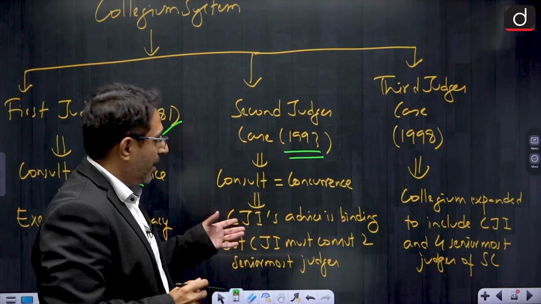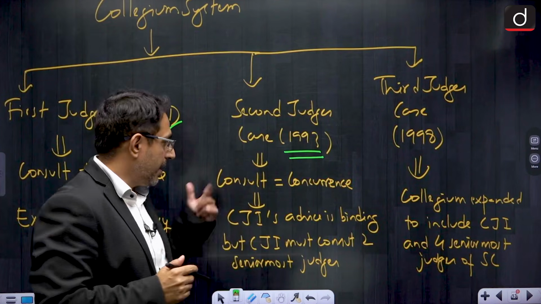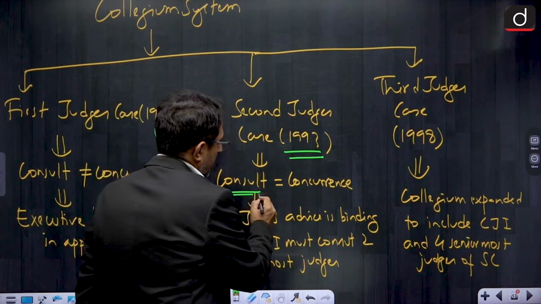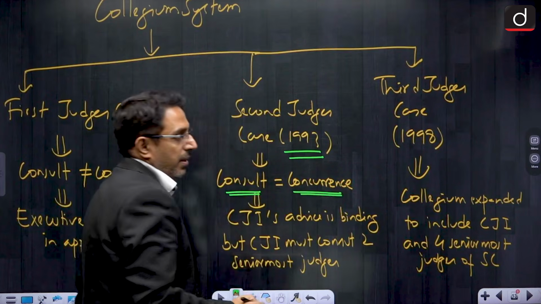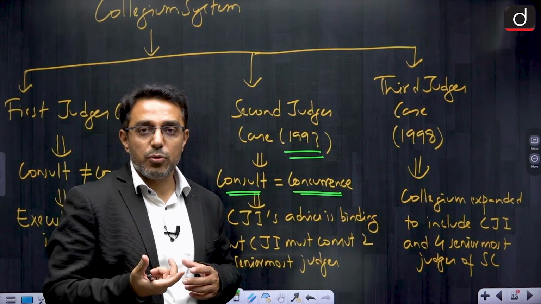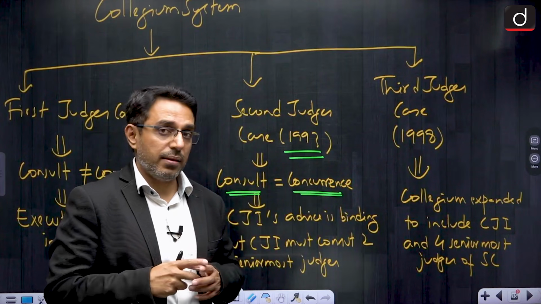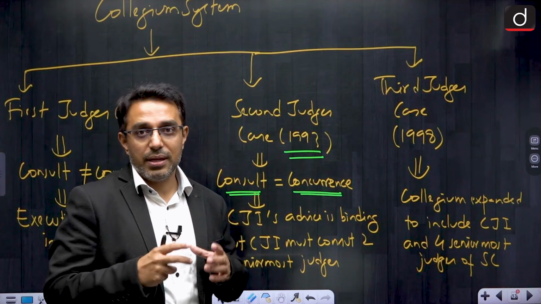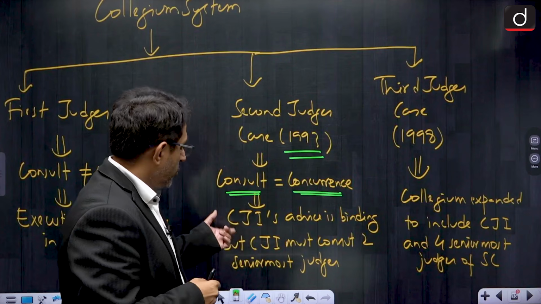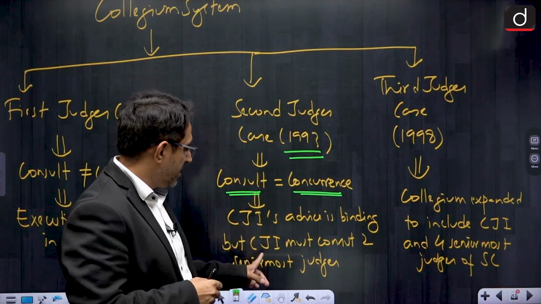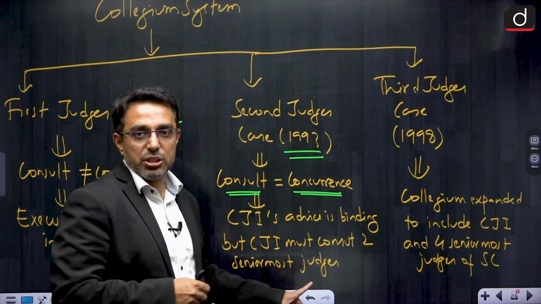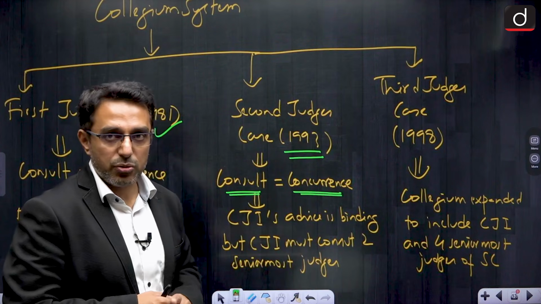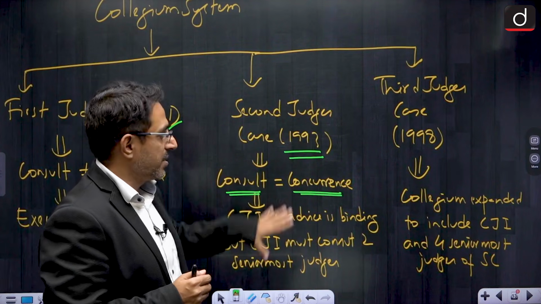Then we come to the second judge's case in 1993. Here the Supreme Court made a U-turn and held that consultation with the CJI means concurrence of the CJI. That means now the Supreme Court changed its stance and said that whatever the CJI is saying is binding on the president. So, CJI's advice is binding, but CJI must also consult two senior most judges of Supreme Court before giving his advice to the president. So, this was the second judge's case.